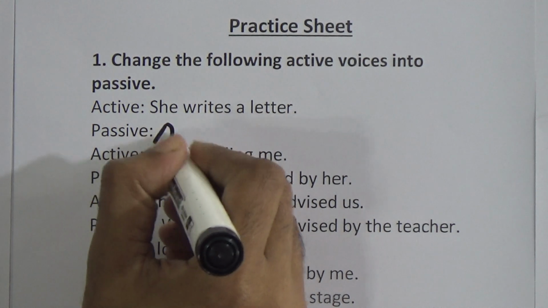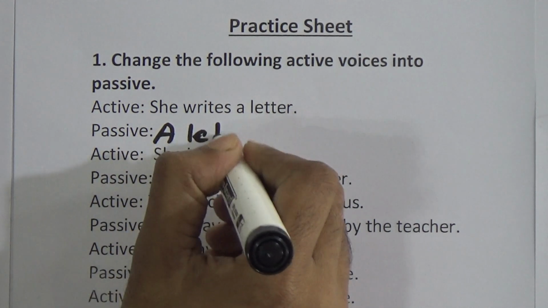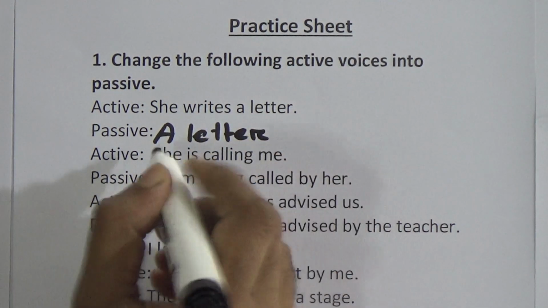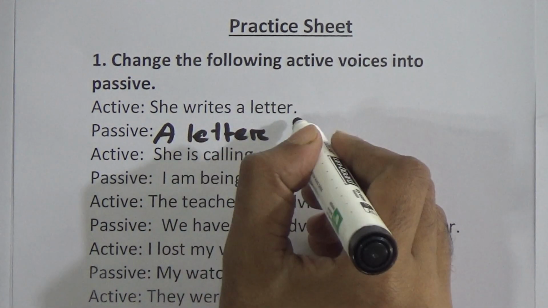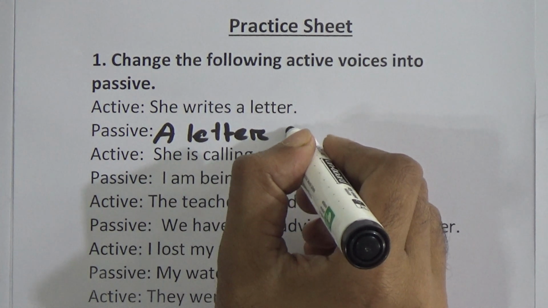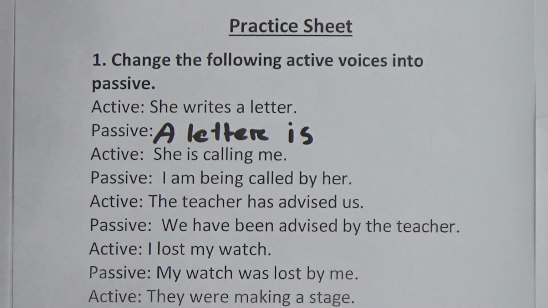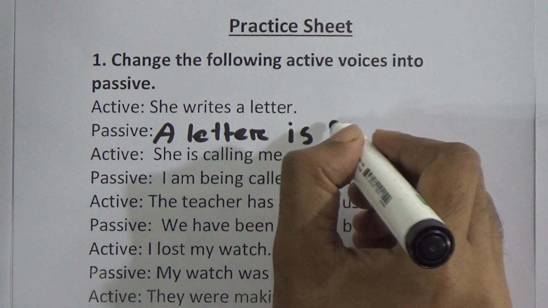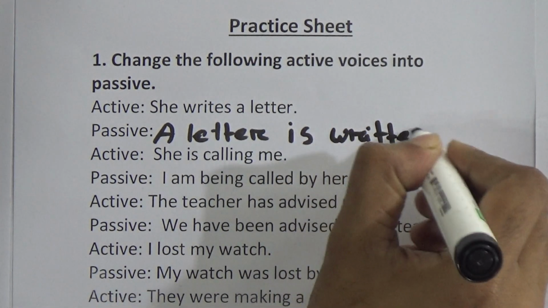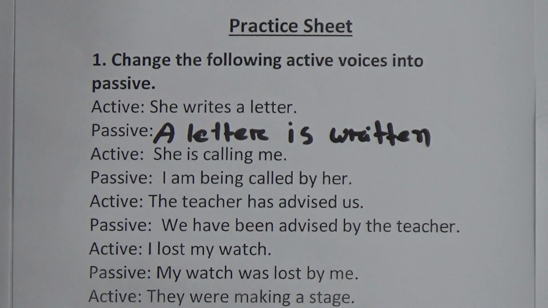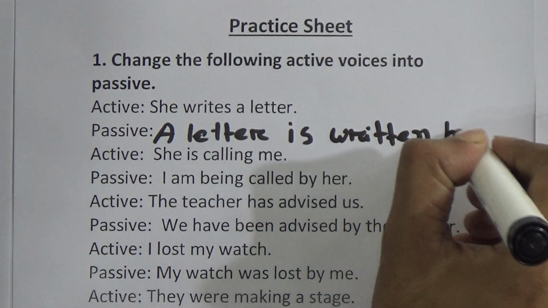That means a letter. Now, as this is present indefinite tense, we will add is as the auxiliary verb. A letter is, now the past participle form of the main verb, that means written. A letter is written. Now we will add by.